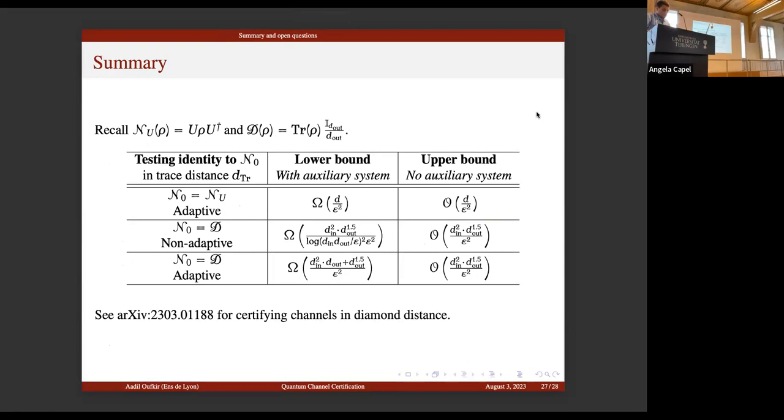And we can also find the optimal complexity for certifying the depolarizing channel in the non-adaptive setting, and we can prove a weaker lower bound in the adaptive setting. The gap is at most square root of d. We have other results in determinism. We can look at this version.